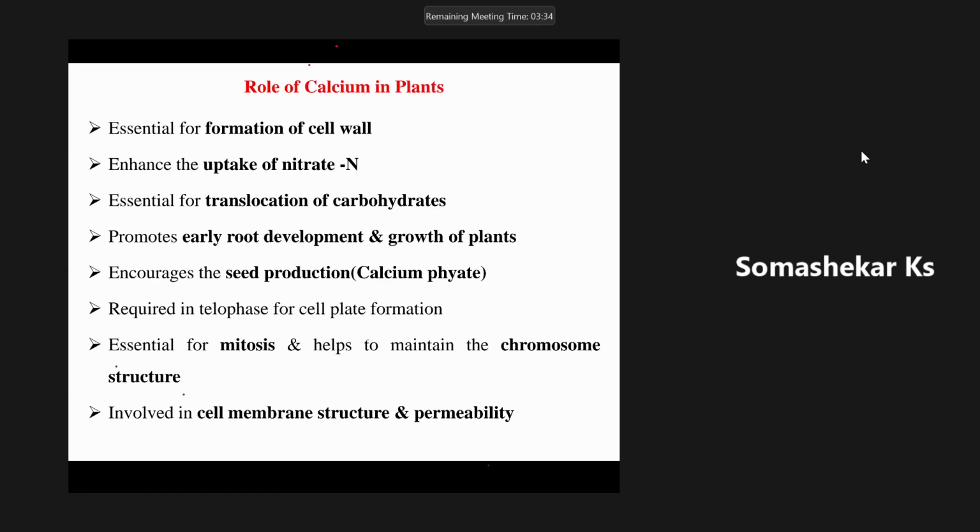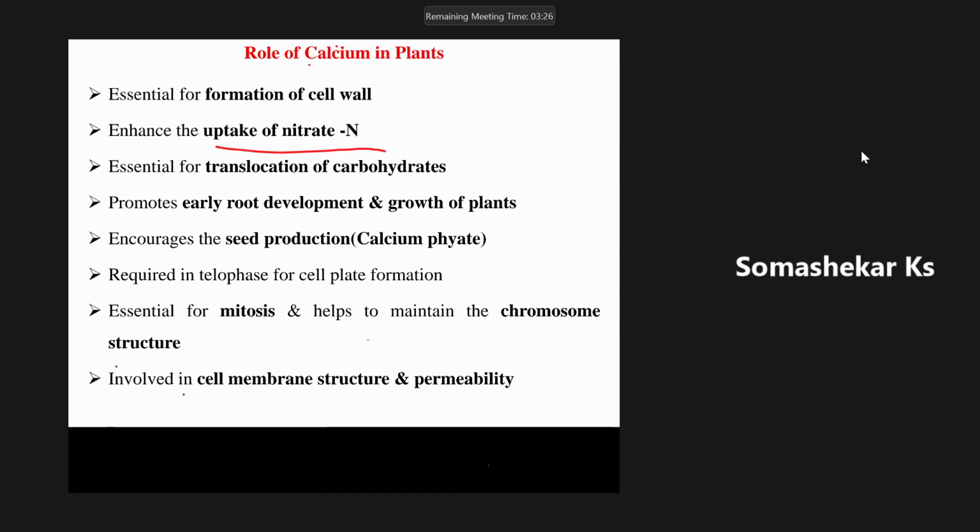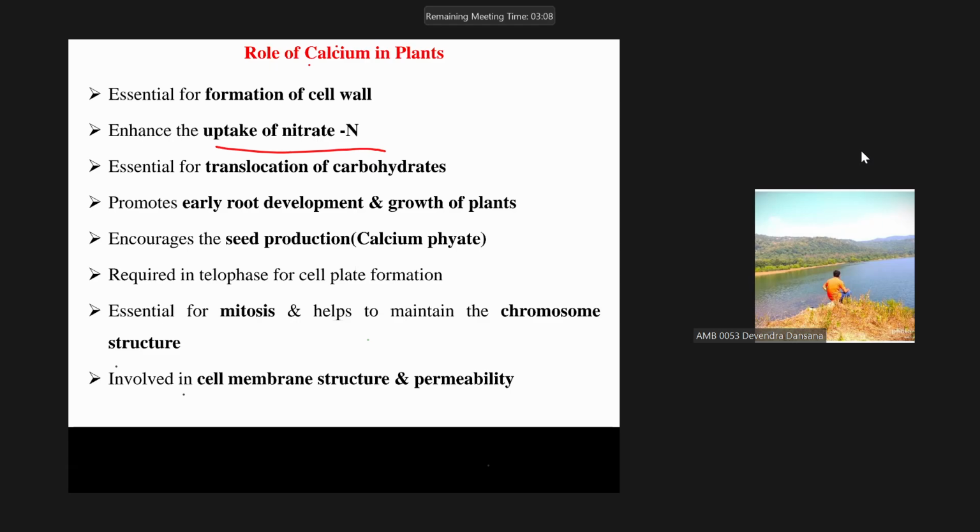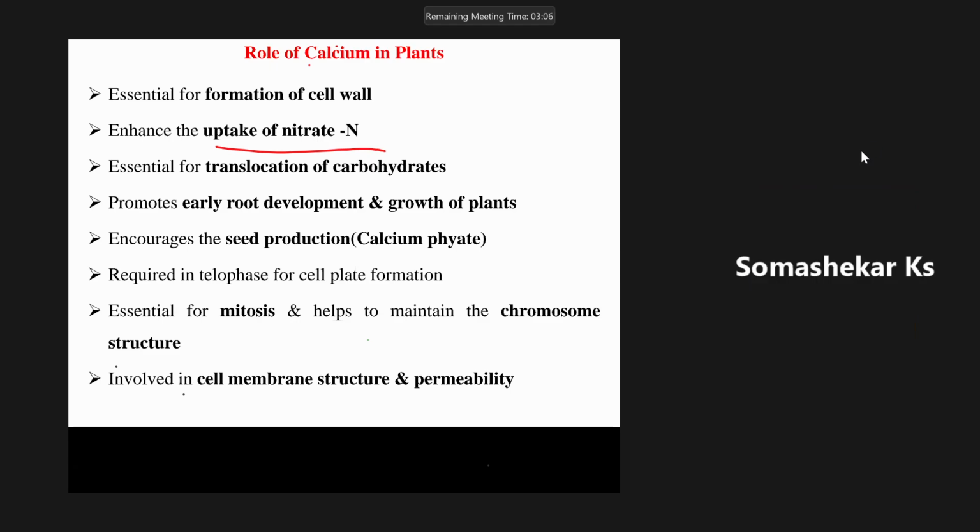Apart from that, one more important characteristic feature you should remember is that this nutrient element helps in uptake of nitrate nitrogen. In which form do the majority of crops uptake nitrogen? Nitrate, NO3 minus, sir. Nitrates, NO3 minus. The crop which takes up nitrogen in the form of both nitrate and ammonium is rice.